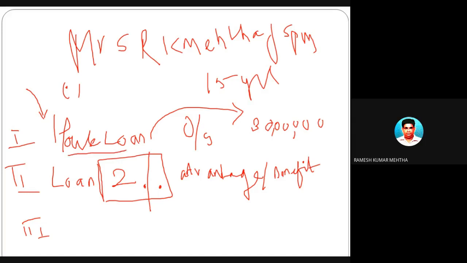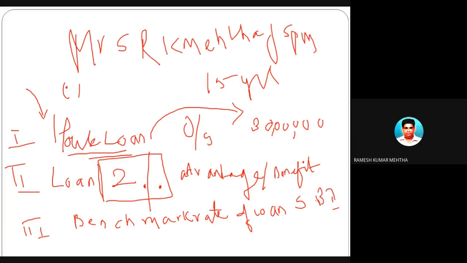For this type of loan, which is a housing loan, the benchmark should be the SBI rate of loan. The benchmark rate of loan is the SBI rate of loan. Now what do you mean by SBI and benchmark? See, SBI is the main public sector bank in India, which is doing banking business in big volume, and they extend loans to the customers.